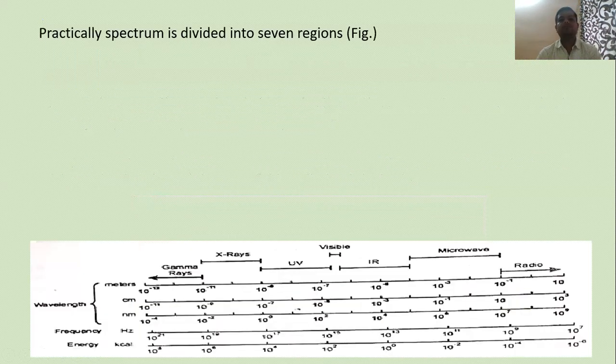Practically, the spectrum is divided into 7 regions: gamma rays, X-rays, UV, visible, IR, microwave, radio. These electromagnetic waves are classified into 7 regions.